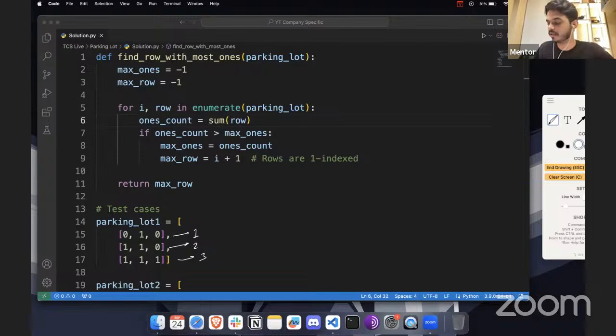And the max row that you will get, for that number of iterations, is 2 plus 1, which is going to be 3. And the max count here is 3. So we are going to return this max row, which will output as a 3. So that's what the output is going to be for this question.